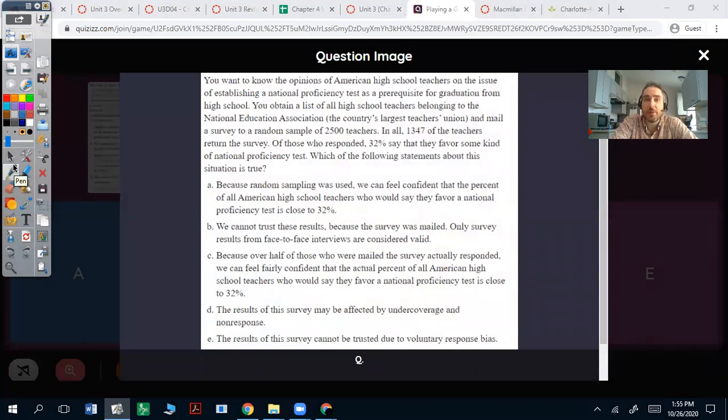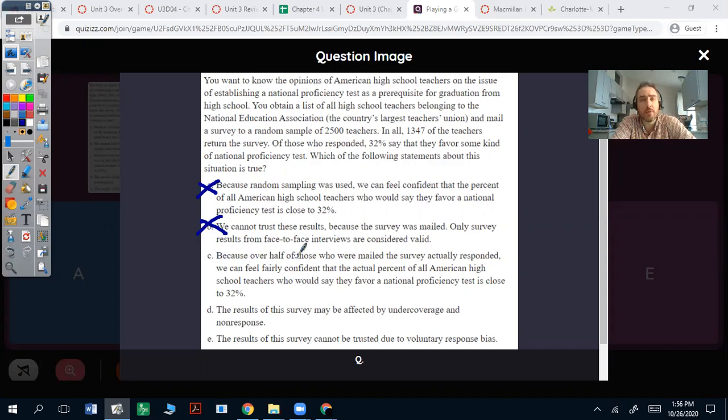A, because random sampling was used, we can feel confident that the percent of all American high school teachers who would say they favor a national proficiency test is close to 32%. No, we don't have that confidence. This is a sample. We didn't get all the results back. B, we cannot trust these results because the survey was mailed. Only survey results from face-to-face interviews are considered valid. Well, you can't interview everybody, so it's not about trusting it. It's being skeptical. And there's a difference between not trusting something and being skeptical of the results.